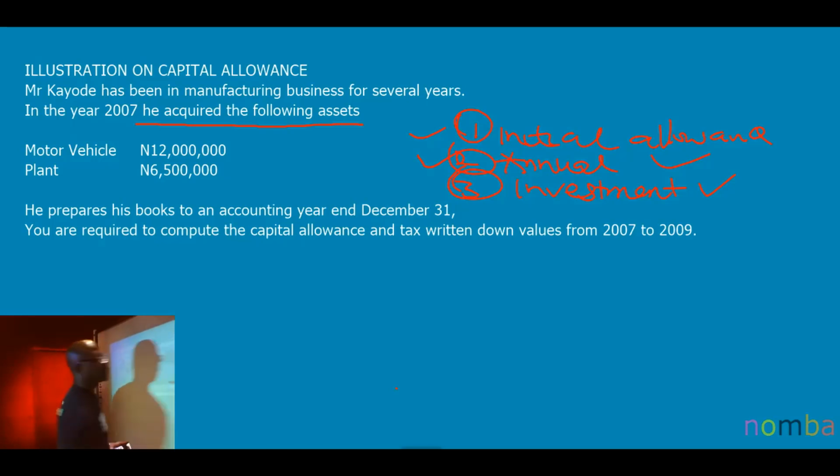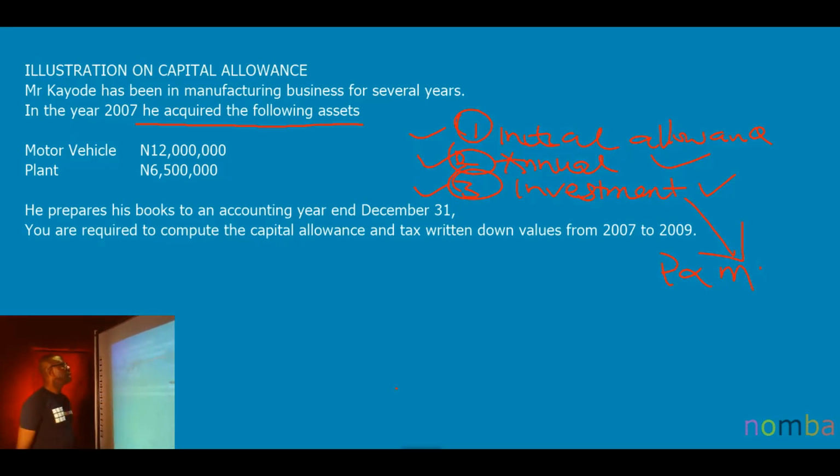Annual allowance. Every year the asset is put to use, every blessed year, that asset is entitled to annual allowance. Investment allowance is for a particular set of assets. Are we there? And which asset is that? It is for plant and machinery, P&M. Is that okay? So, let's go from there.